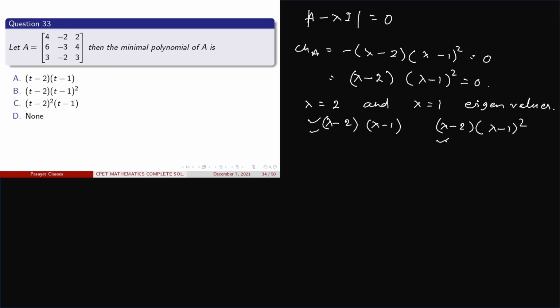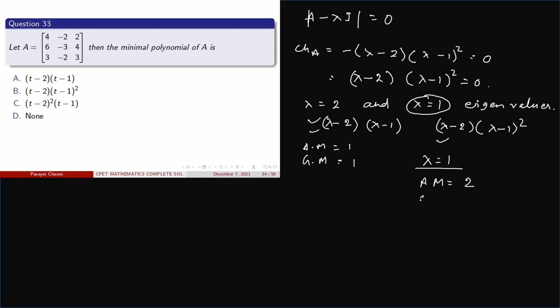For this we have to find the arithmetic mean and geometric mean of the eigenvalue lambda equal to 1, because lambda equal to 2 is the other case. Here the arithmetic mean and geometric mean are 1 and 1, so no need to find for lambda equal to 2. But in case of lambda equal to 1, the arithmetic mean is how much? How many repetitions? It is 2 times, so 2.